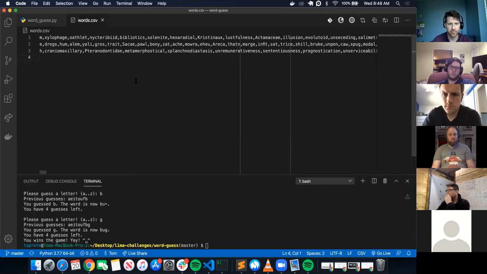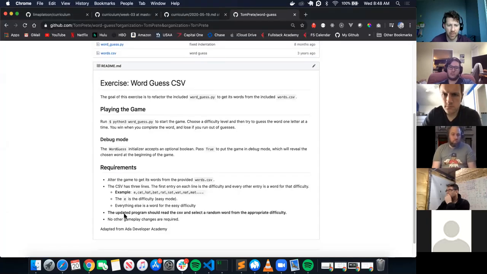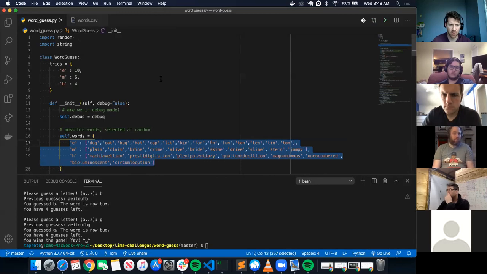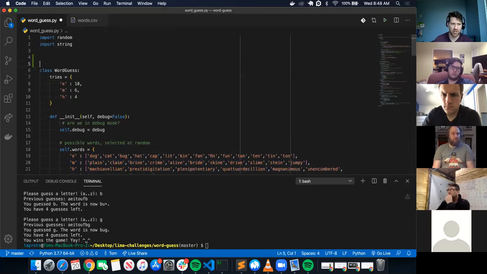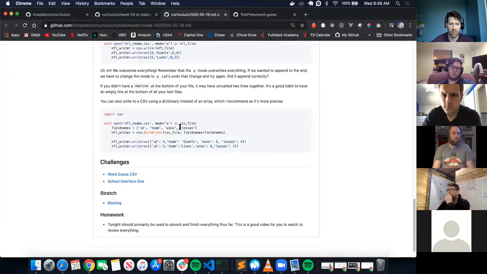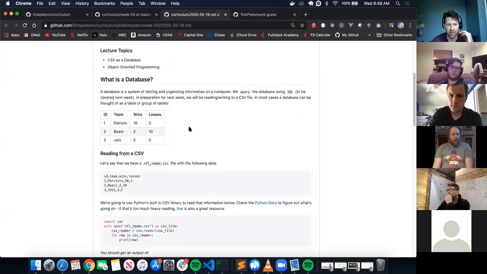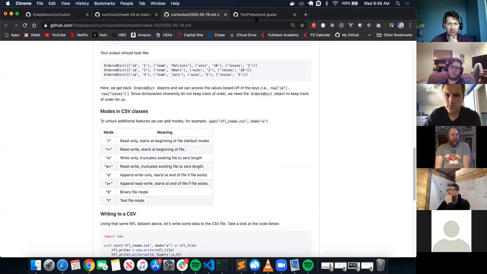All right, cool. So update the program to read the CSV and select a random word from the appropriate difficulty level. How can we do this? From yesterday's lecture, we ran through how to read from a CSV file. How do we want to read it?